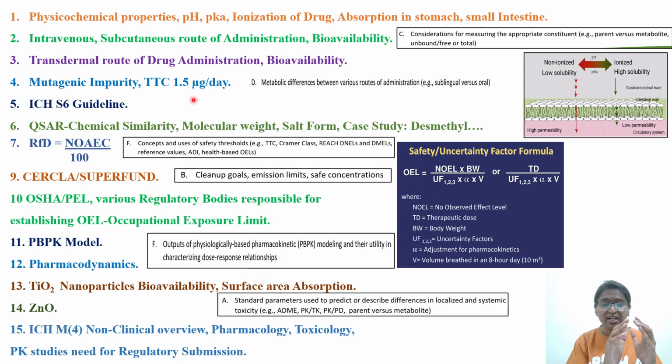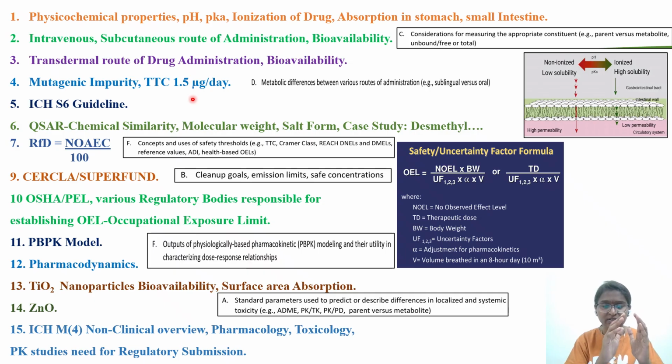For certain classes of chemicals for which no literature is available, you cannot derive health-based exposure limits like permitted daily exposure. By default, you can mitigate the risk by using a default factor called TTC, 1.5 microgram per day. And you have to read with respect to the ICH S9 guideline also.